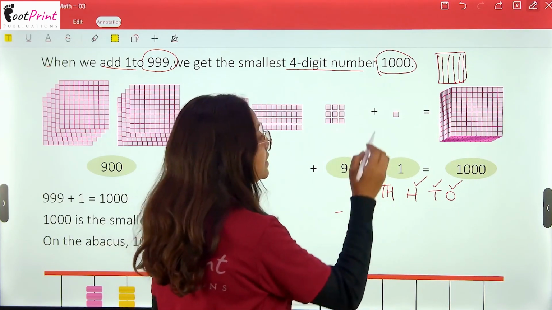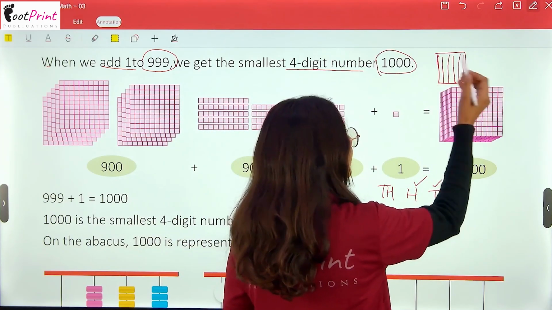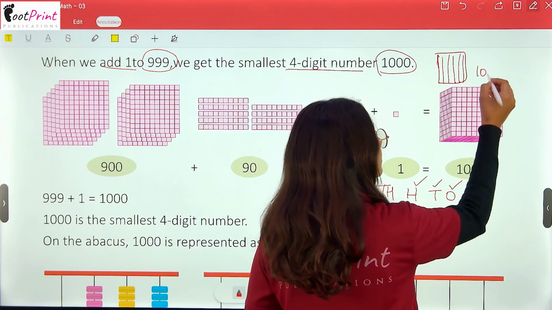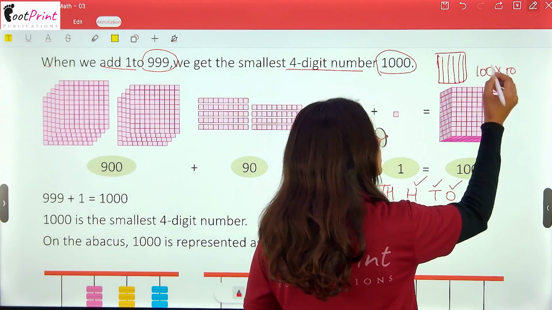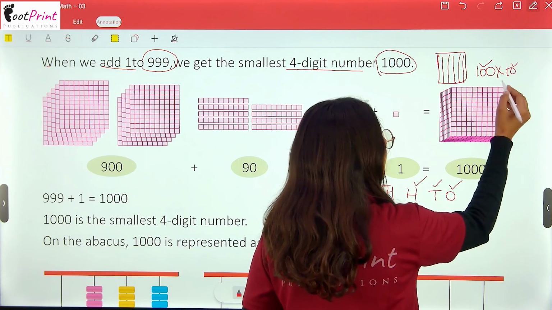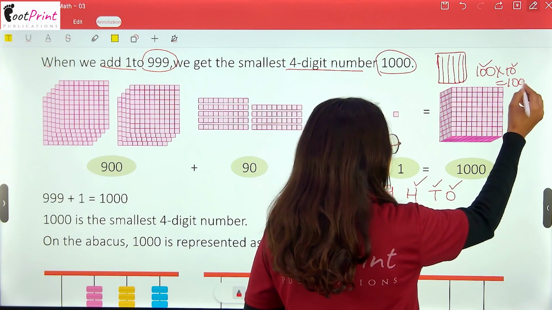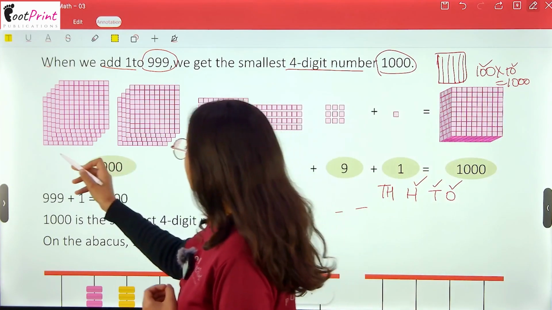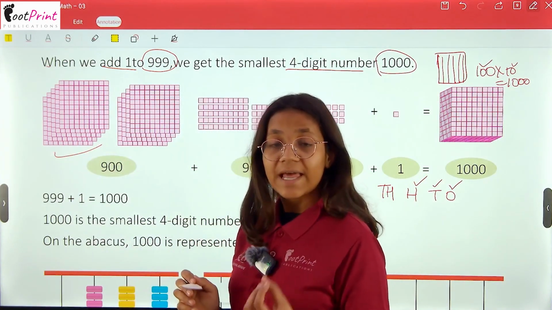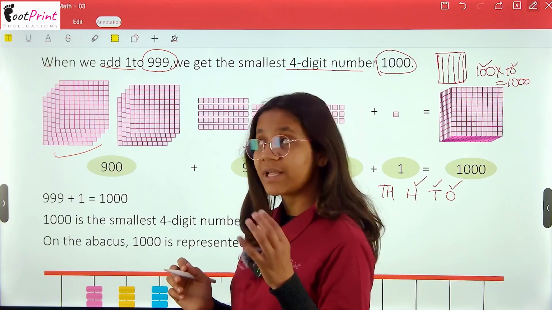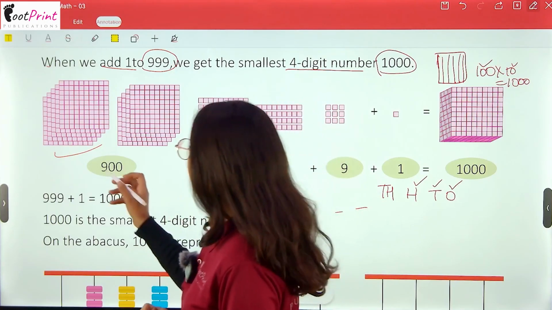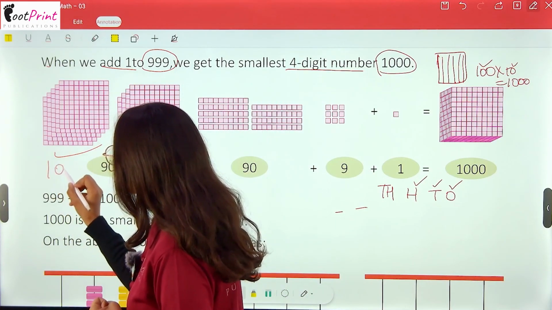But when this one grid is taken 10 times, it will be 100 into 10. This is 10 tens and tens. Then it will give us 1000. Means a group of 10 whole grids makes 1000.